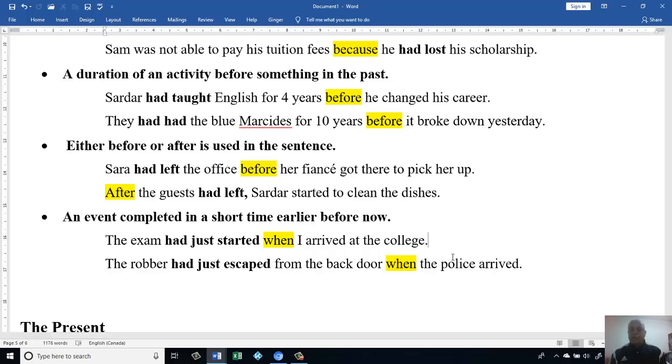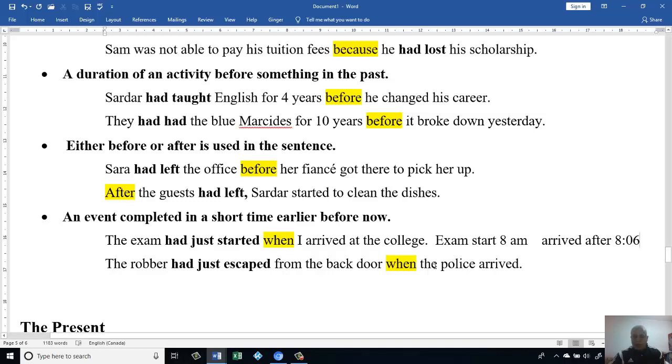You arrived at school maybe at 8:05 or 8:15. The exam started at 8 a.m. It means definitely you arrived after 8 o'clock, maybe 8:05 or 8:06.